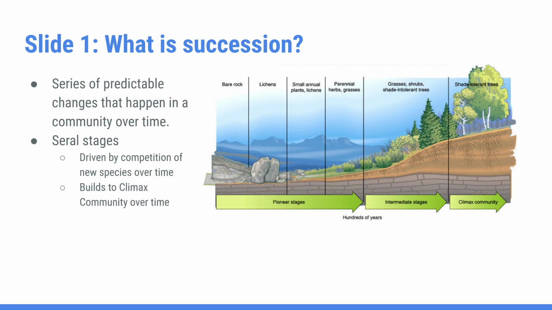So each stage of succession is called a seral stage, and within each stage, new species will outcompete species from the current stage, and then this natural and competitive progression is what allows a community to establish itself over time and become stable, which is what we will call a climax community.